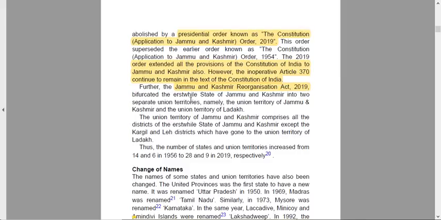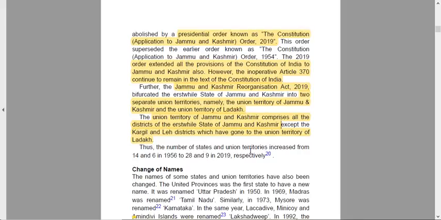by the Parliament, which bifurcated the erstwhile state of Jammu and Kashmir into two separate union territories. So there were two separate union territories, that was Jammu and Kashmir and the territory of Ladakh. The Union Territory of Jammu and Kashmir comprises all districts of the erstwhile state of Jammu and Kashmir except the Kargil and the Leh district, which have gone to the Union Territory of Ladakh. So Kargil and Leh went to Ladakh and Jammu and Kashmir went to the Union Territory of Jammu and Kashmir.